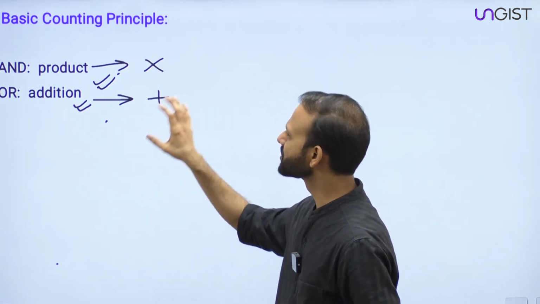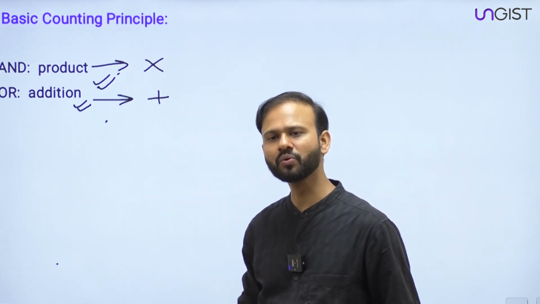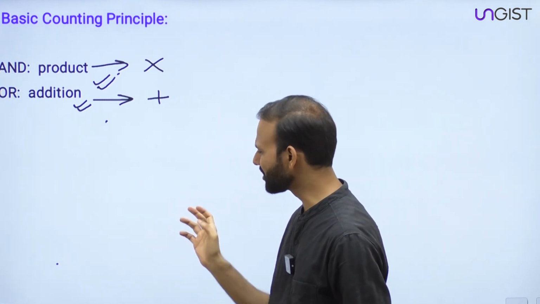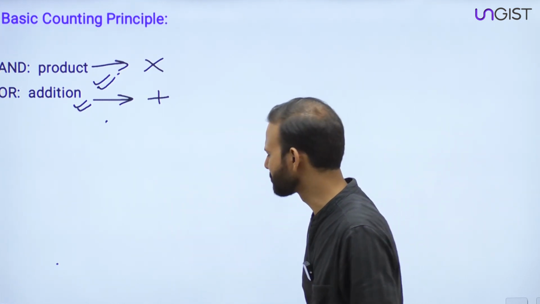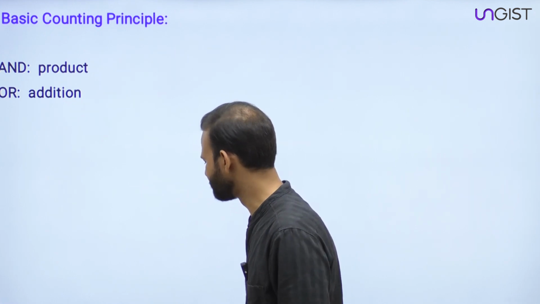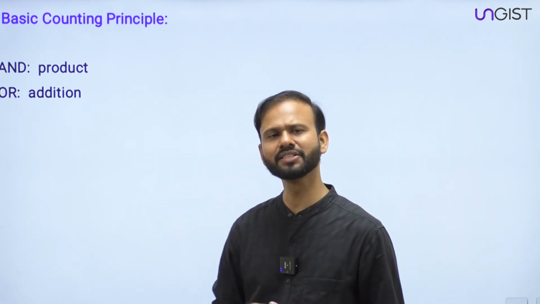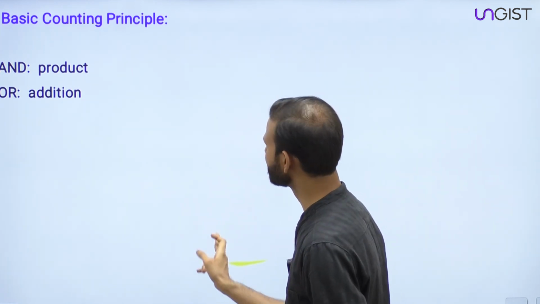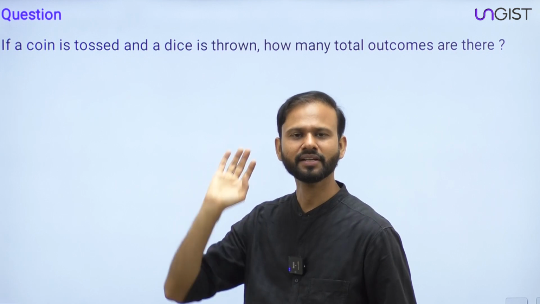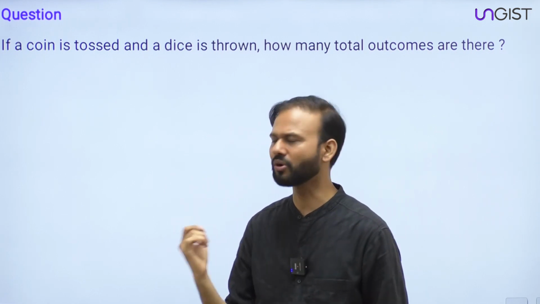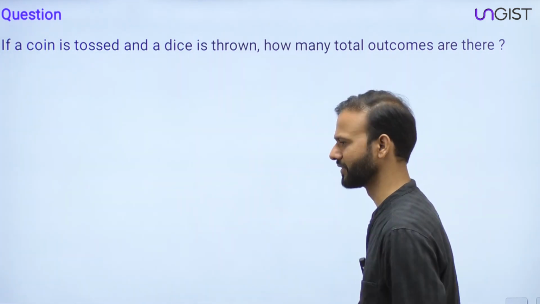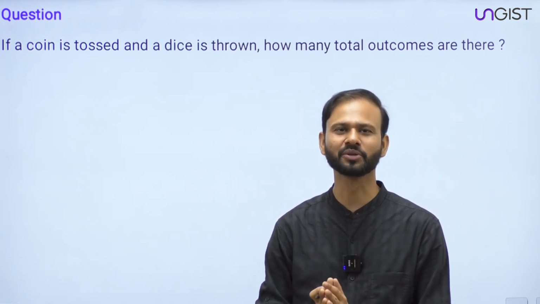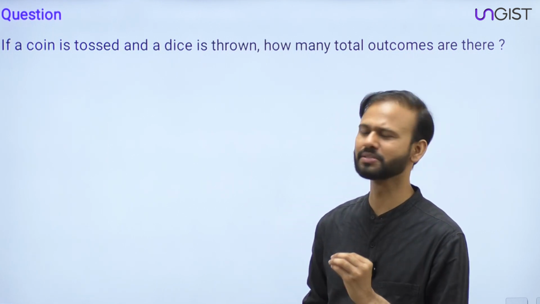So guys, this is the basic counting principle, and I'll explain how to use this concept in questions. Now let's talk about some simple basic questions first, so that you can be comfortable with the question type. Just see the simple question. The question says, if a coin is tossed and a dice is thrown, how many total outcomes are there? A very basic simple question.